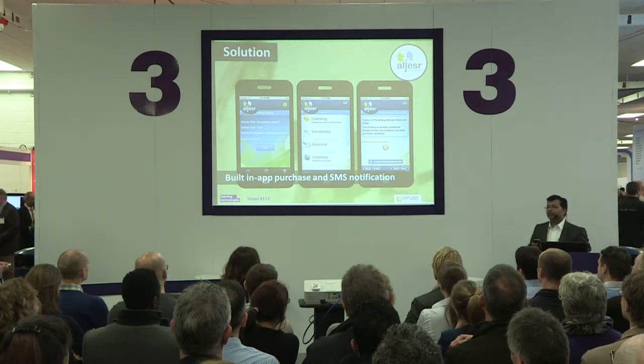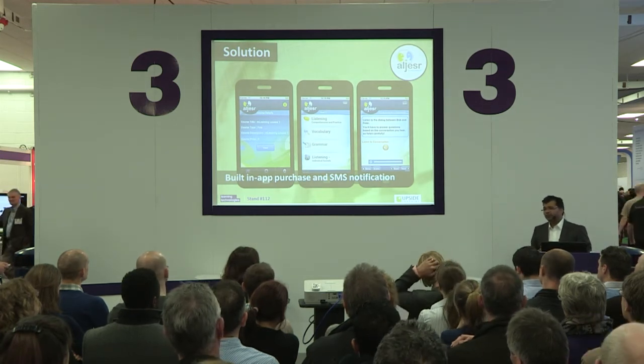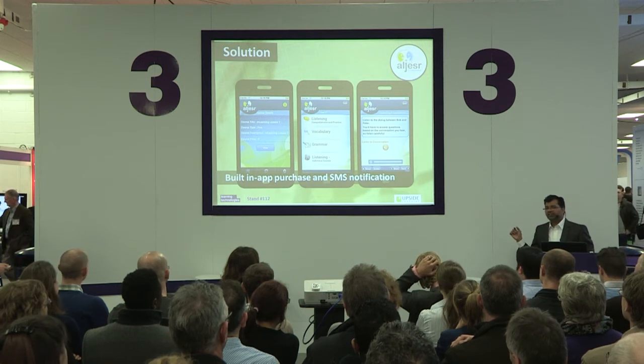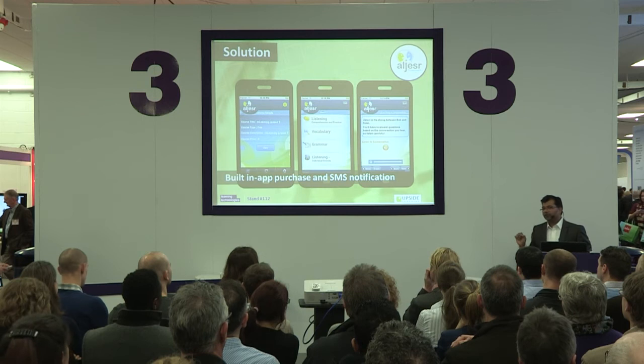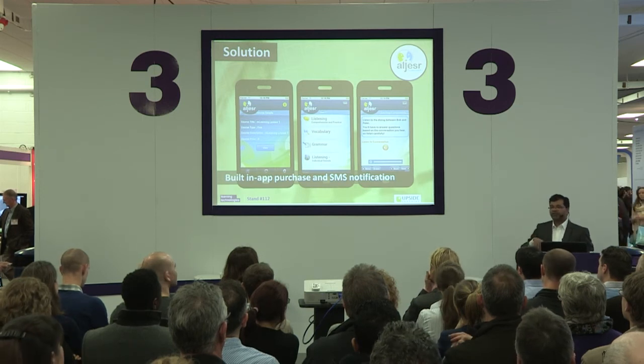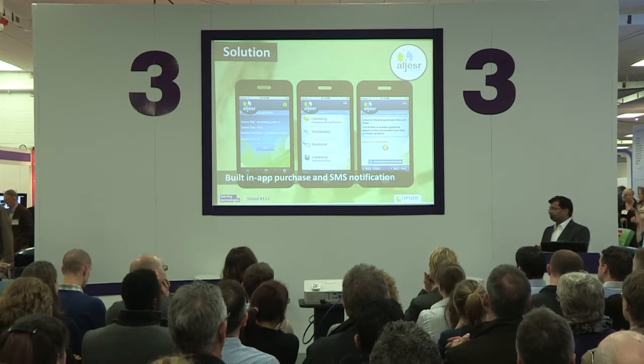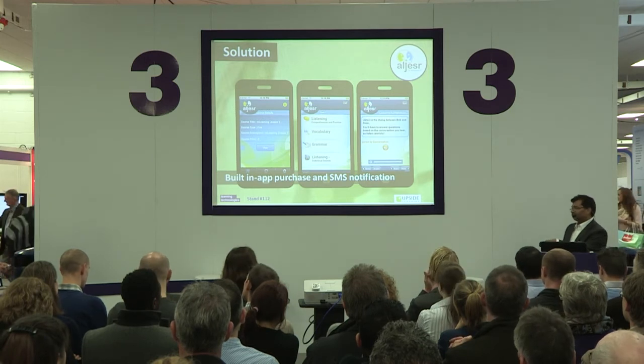There was also an SMS notification that they had, which was if you have to purchase something or if you have to register, you'll get an SMS notification on your mobile, which you have to then feed into the app. After which you can purchase.